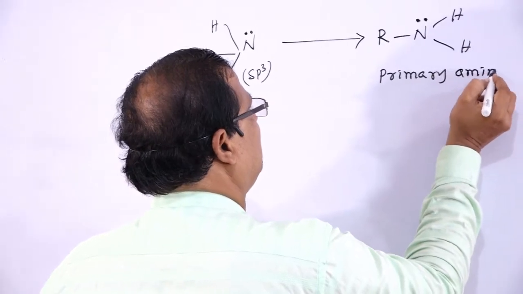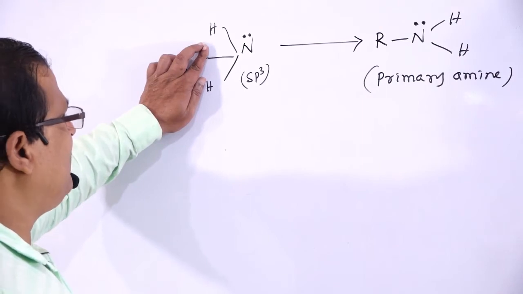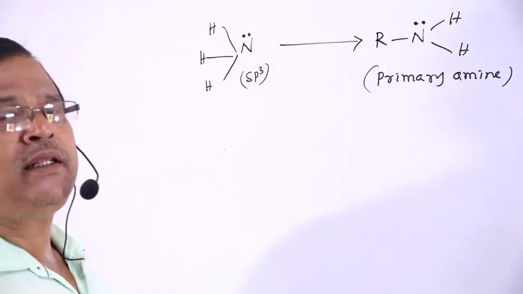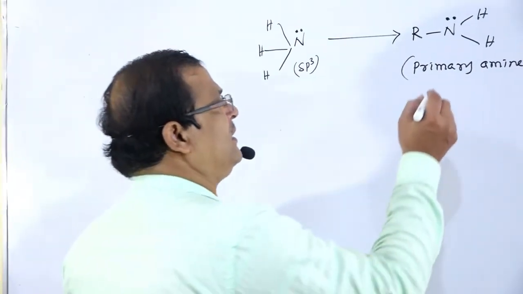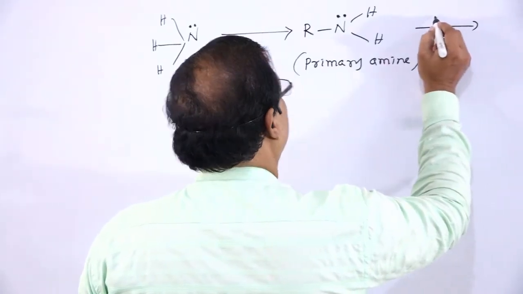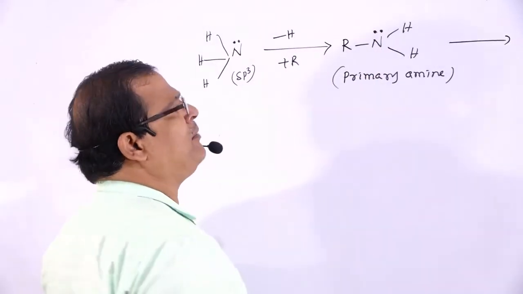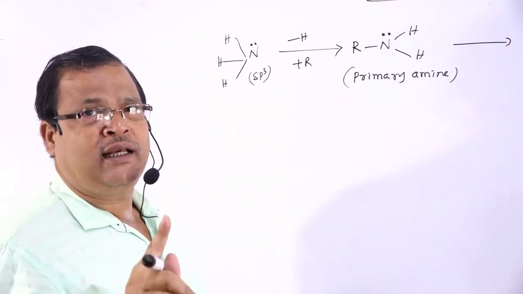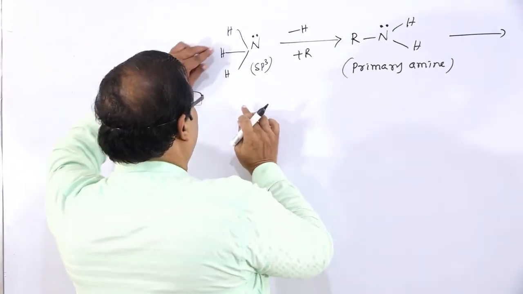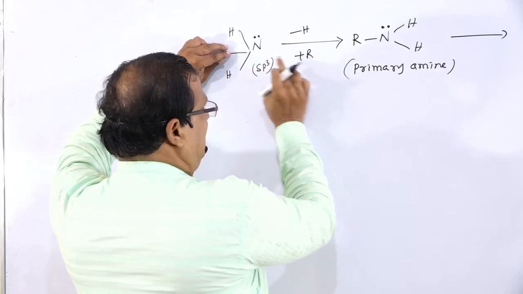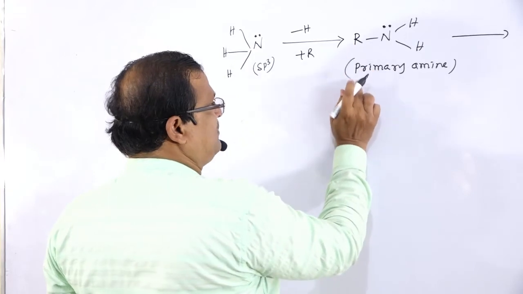Primary amine. Why primary amine? Because one hydrogen atom of ammonia is replaced by an alkyl group, or you can also take an aryl group. How to define amines? Amines are the alkyl or aryl derivatives of ammonia. So in this case, a hydrogen atom of ammonia is replaced by R, that is an alkyl group. Therefore that is known as a primary amine.